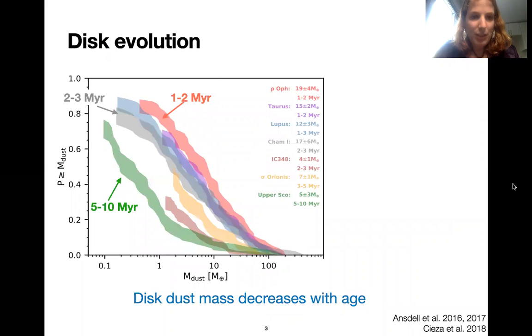One of the results of these disk evolution studies is the following plot, a cumulative mass distribution diagram of the dust masses in different regions. What we can see in this plot is that the disk dust mass strongly decreases with age, with the highest dust masses in the youngest regions.